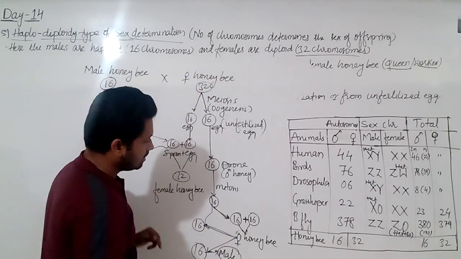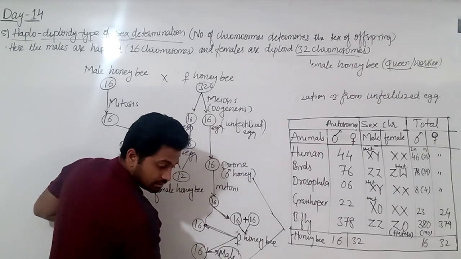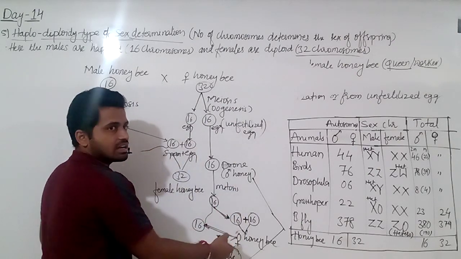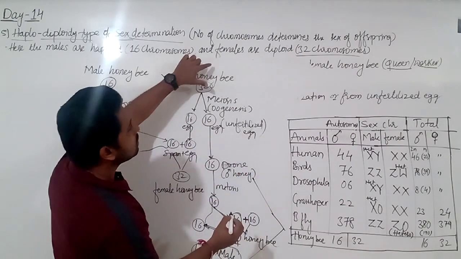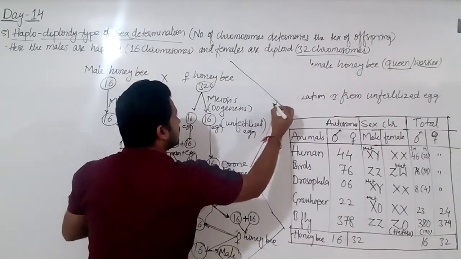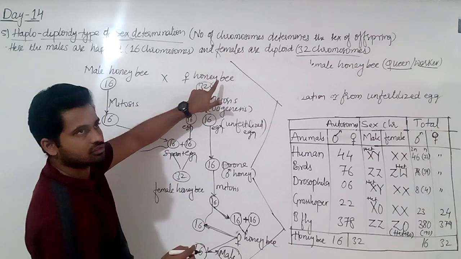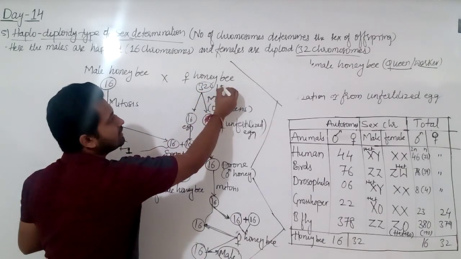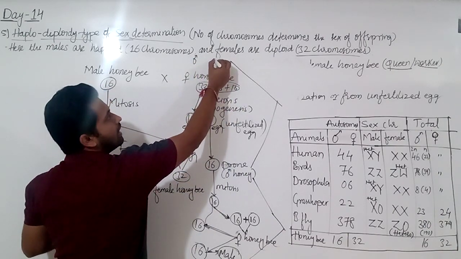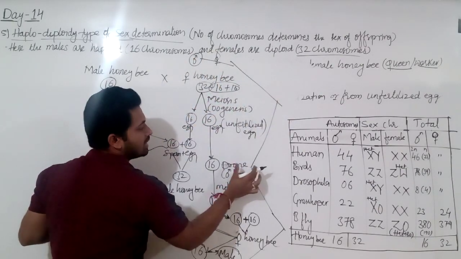That is the mechanism here. Listen, now what is the relation between this drone and this male honeybee? This honeybee is a grandson of this one. Okay, and why is he a grandson? That is, he has a grandfather. Now listen, his mother is formed by the combination of male and female. Suppose the female honeybee is formed from 16 plus 16, and this 16 is from the father and this 16 from the mother. So this father is nothing but the grandfather of this male.